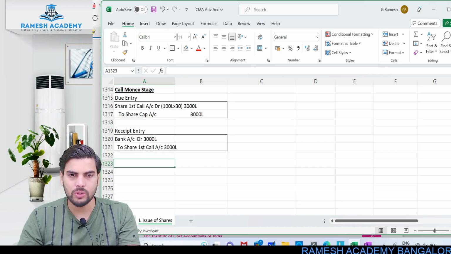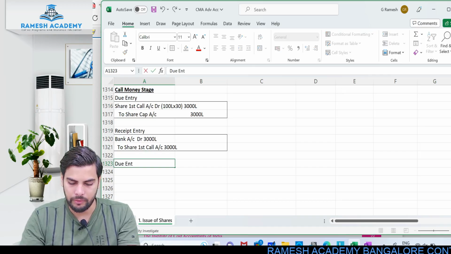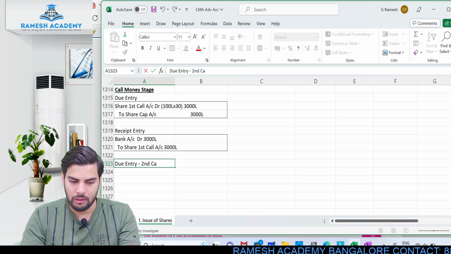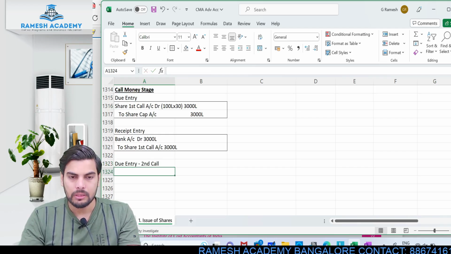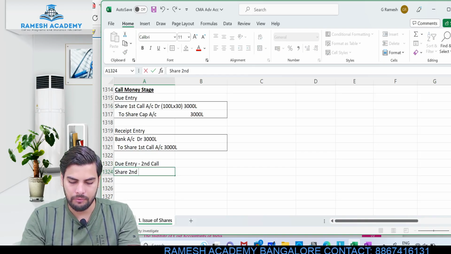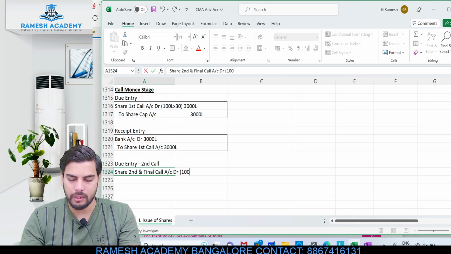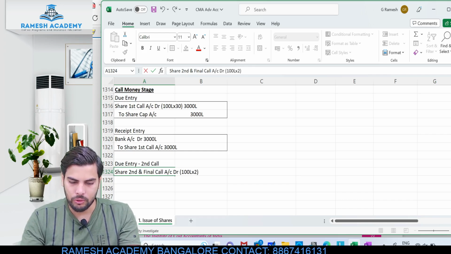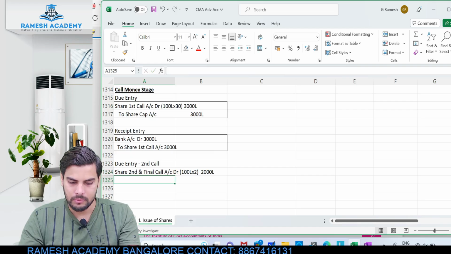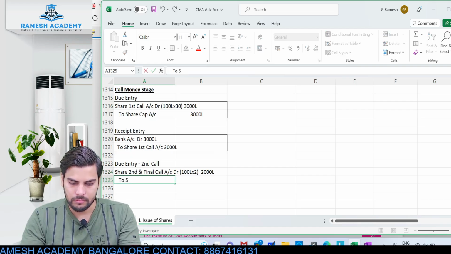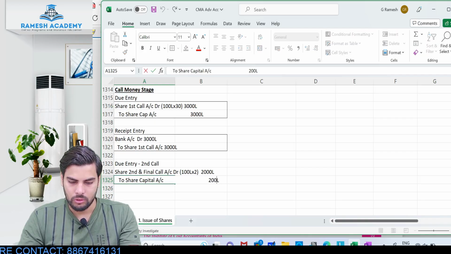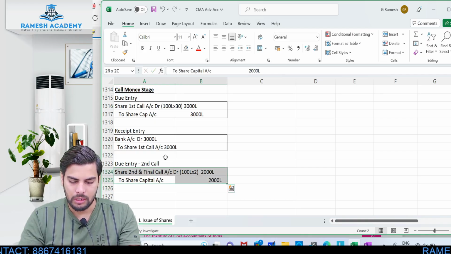Then when it comes to second and final call, again I'll be passing the due entry. So what will be the entry? Share second and final call account debit. I think 20 rupees is what is due at second and final call, right? So 100 lakh into 20, this would be 2000 lakh, to share capital account, 2000 lakh. So this would be the due entry.